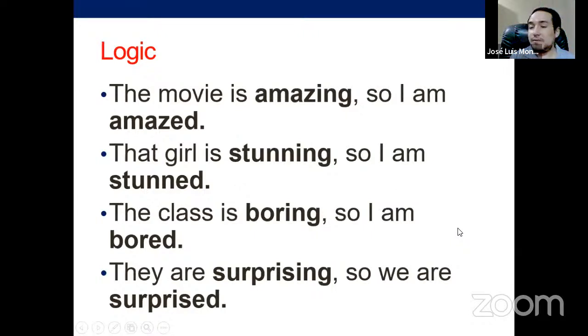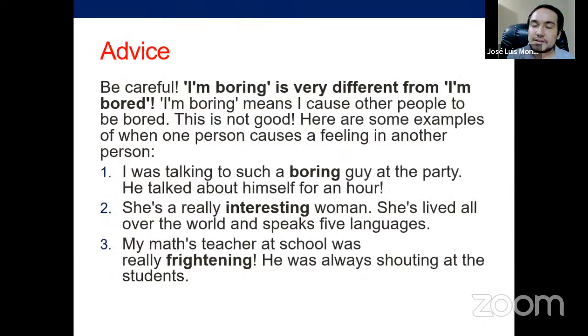Now, if you follow this logic, this is very easy. The movie is amazing, so I'm amazed. That girl is stunning, so I'm stunned. The class is boring, so I am bored. They are surprising, so we are surprised. That's the logic once again. If something is -ing, I feel -ed. Someone -ing, someone -ed. That's the production, the cause and the effect. The cause and the effect is just as easy as that.